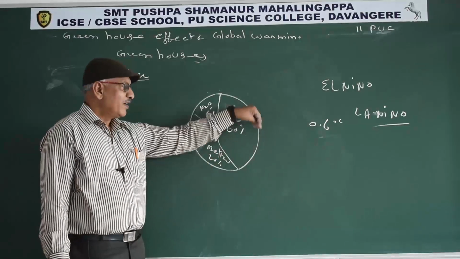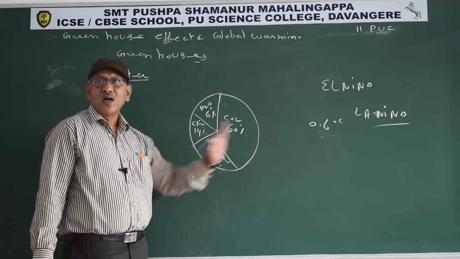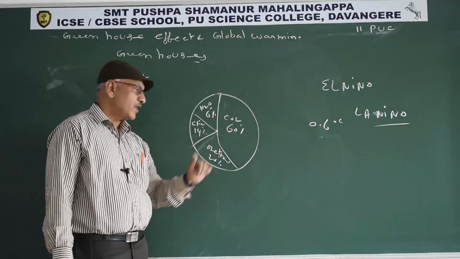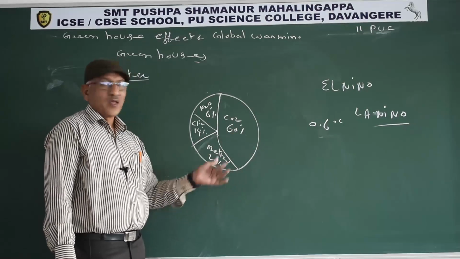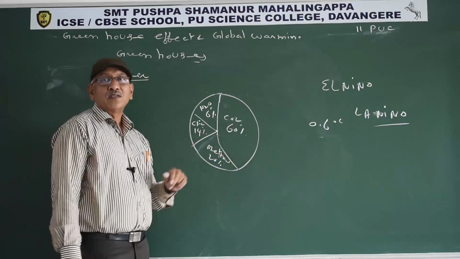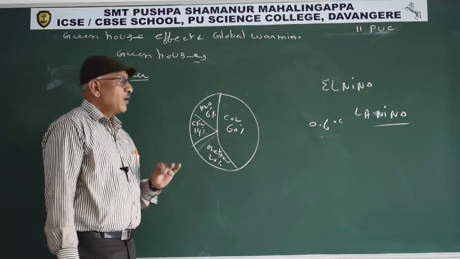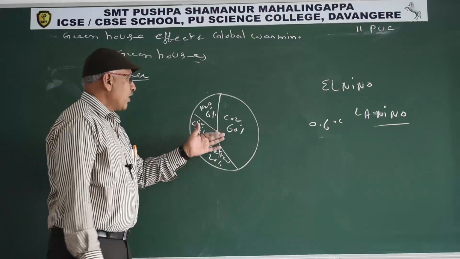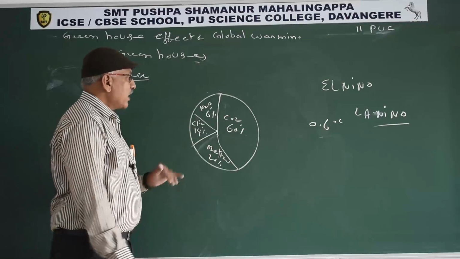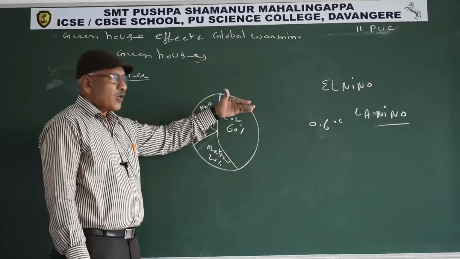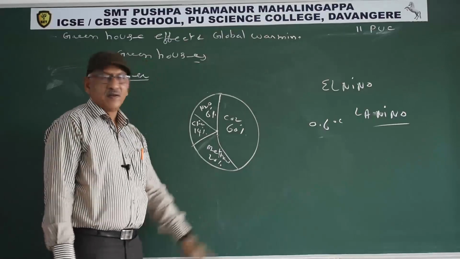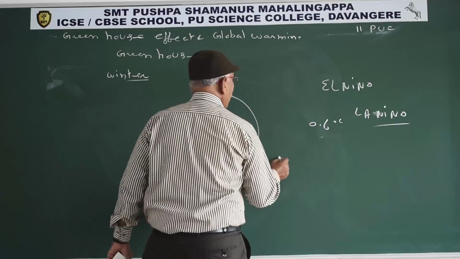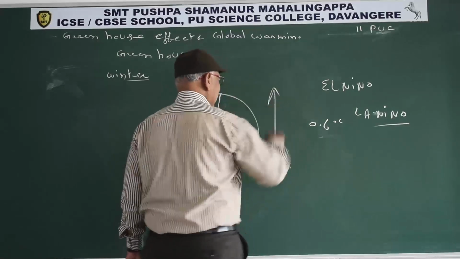Part of the 4% is redirected to the earth's surface due to its long wavelength. So the reflected part of the 4% redirected to the earth's surface is also responsible for increasing the temperature of the earth's surface and atmosphere. Nowadays, due to the increase of greenhouse gases, what is the function of greenhouse gases? They are responsible for redirecting a major part of the 4% to the earth's surface. In the absence of these pollutants, a major part of the 4% would be reflected back.